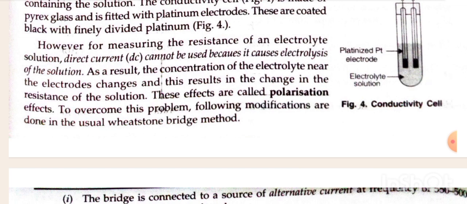However, for measuring the resistance of an electrolyte solution, direct current DC cannot be used because it causes electrolysis of the solution. As a result, the concentration of the electrolyte near the electrodes changes and this results in a change in the resistance of the solution. These effects are called polarization effect. To overcome this problem, the following modifications are done in the usual Wheatstone bridge.